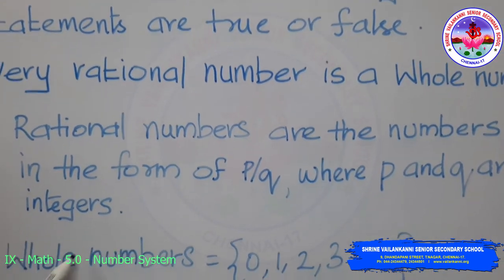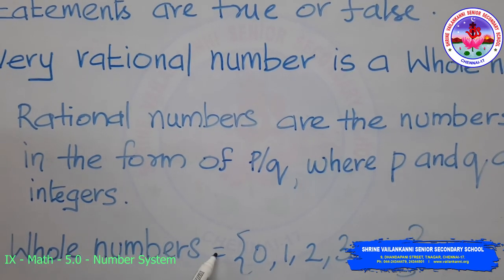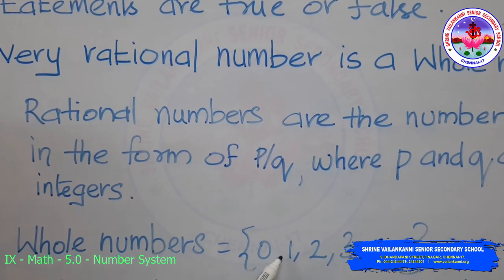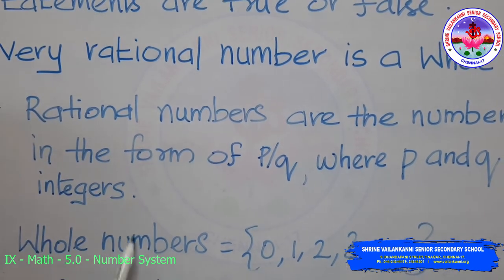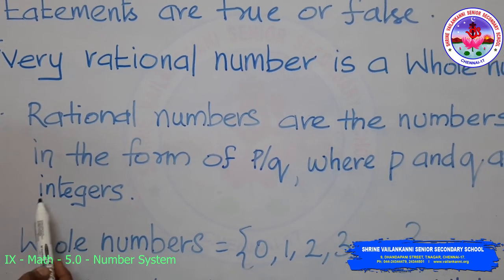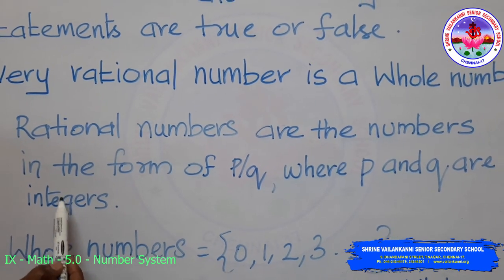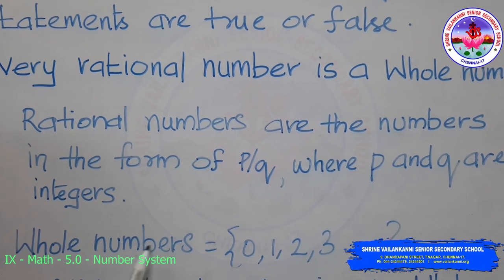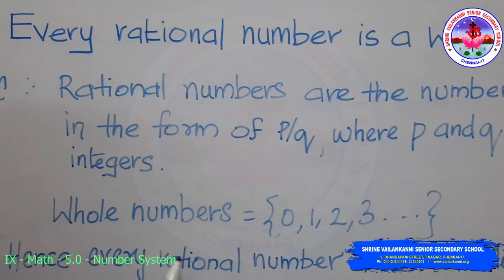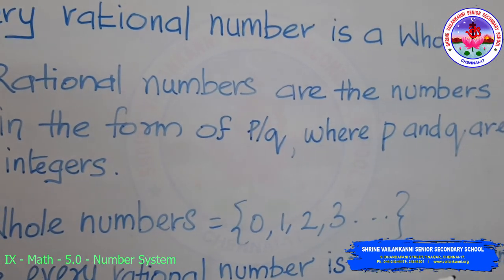Now, the whole numbers are the set starting from 0, 1, 2, 3 and so on. From this it is clear that the integers contain negative numbers, which are not contained in the whole numbers. So I can say that every rational number is not a whole number.